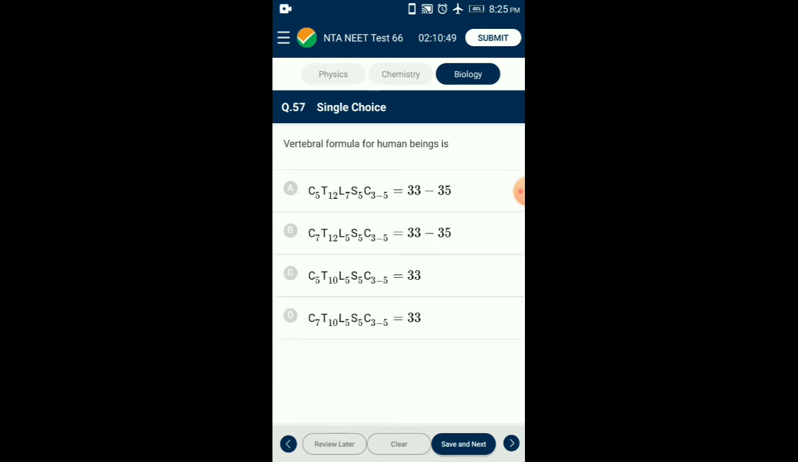Question number 57. The vertebral formula for human beings is: cervical vertebrae are 7 in number, thoracic 12 in number, lumbar 5 in number, sacral 5 in number in childhood. They fuse in adults to form a single bone. The coccygeal vertebrae vary from 3 to 5 in number. So the answer for this question is option B. That is the correct answer for the human vertebral formula.